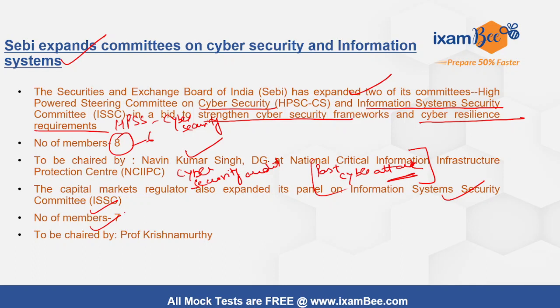This whole move of building cyber security resilience and strengthening the existing framework came after some problems became evident in CDSL, the largest depository of our country, wherein some issues regarding cyber security and settlement activities were seen in the month of November. That's why SEBI has taken this call. So these were some important circulars from RBI and SEBI in the month of December. We will come up with another set of circulars and information in the next part of our sessions.